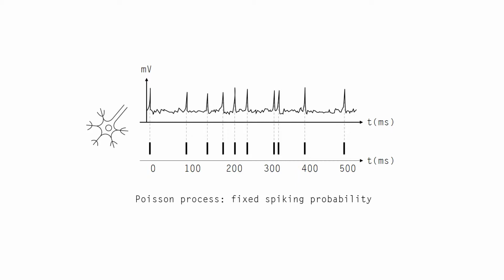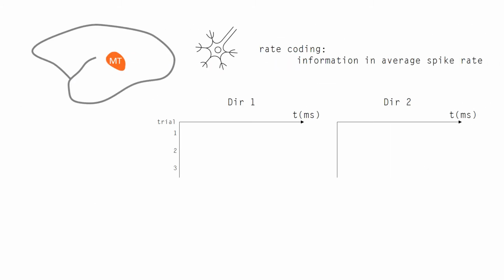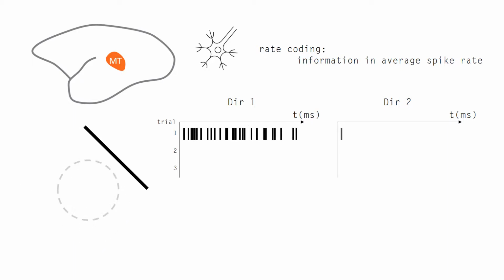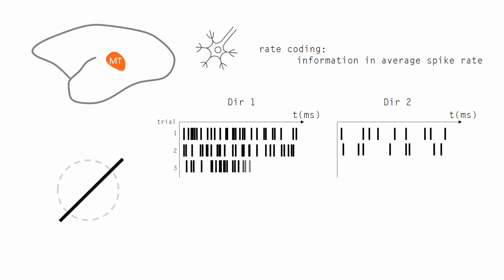This firing rate is the primary metric through which neurons convey information. For example, one well-characterized area of the visual cortex is the middle temporal area, also known as area MT. Neurons here are sensitive to the motion of a moving stimulus. If a line crosses an MT neuron's receptive field at its preferred direction, its firing rate increases. At its non-preferred direction, its firing rate drops. The exact timing of spikes in response to a repeated stimulus is highly variable, but the rate is more steady.